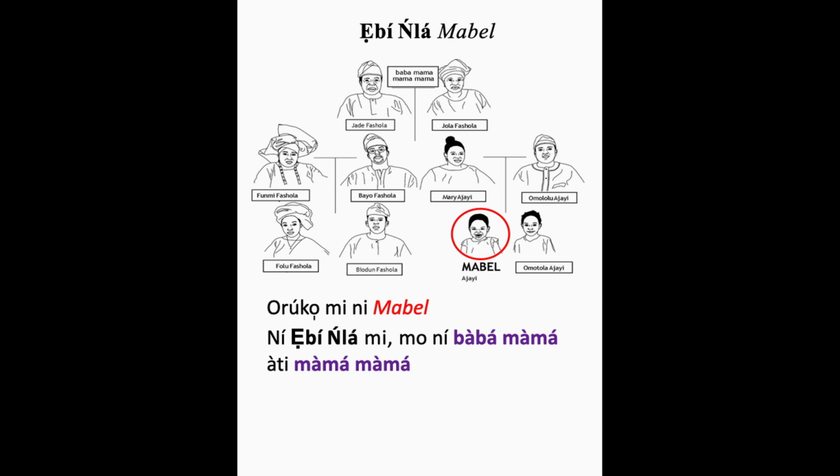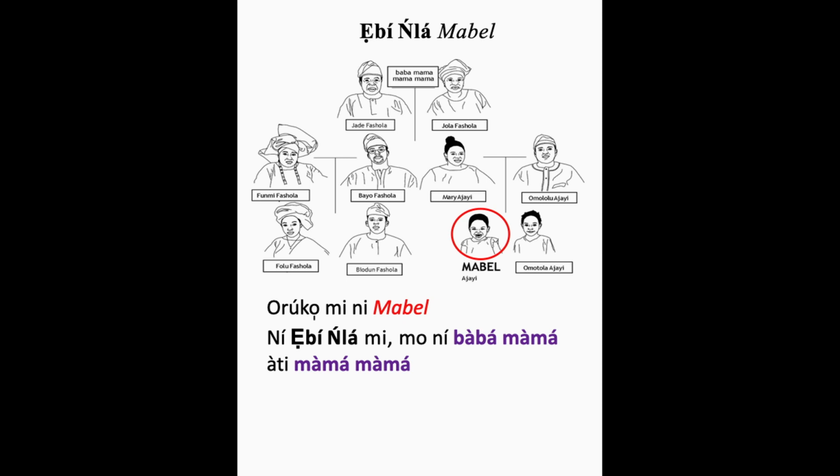So in my extended family, I have grandparents, which is the grandfather and grandmother for my mother's side. In this picture, we do not see grandparents from the father's side for Mabel. So that's what Mabel has right now. We're just going to stick to it.